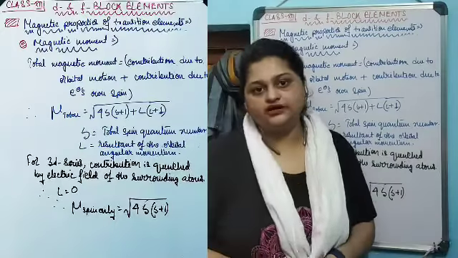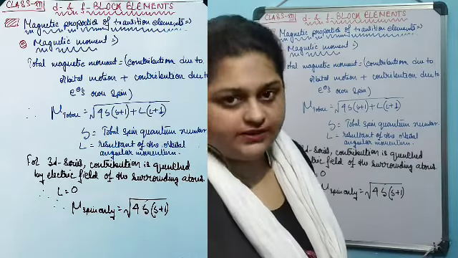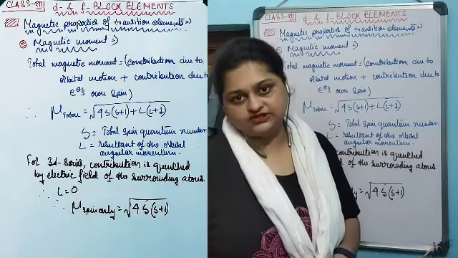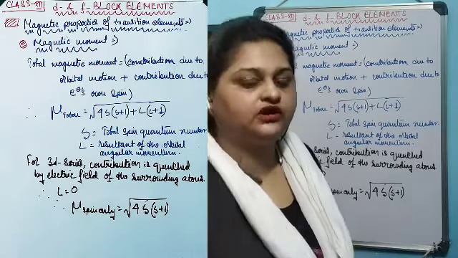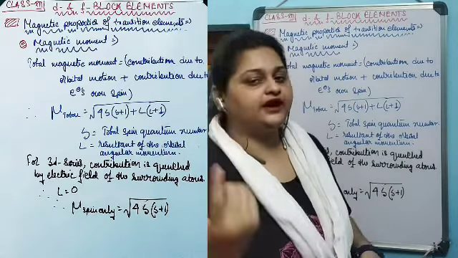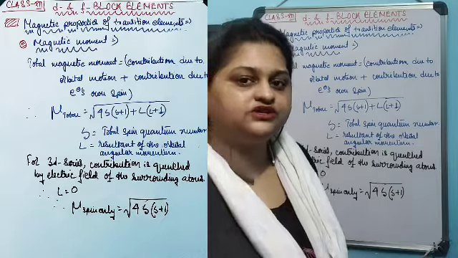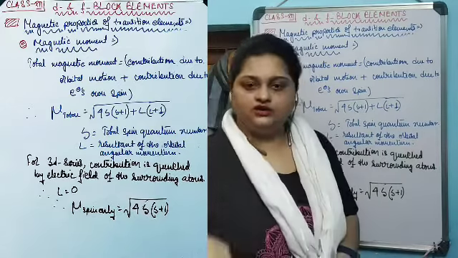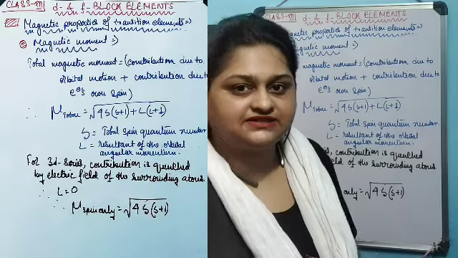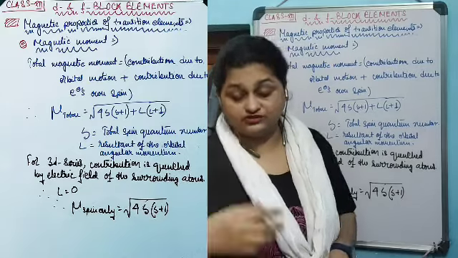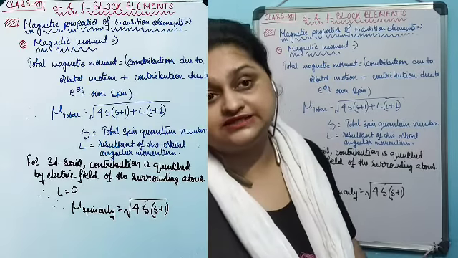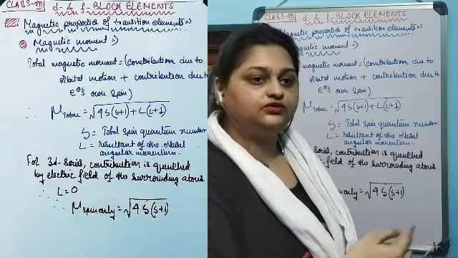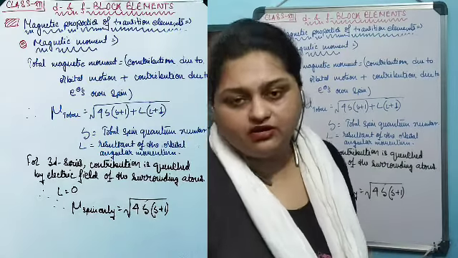When a charged particle moves, it creates a magnetic field. Now, an electron is a charged particle, and it is rotating around its own axis and also around the nucleus. The rotation around its own axis, that is its spin, creates a spin magnetic moment, and when it is rotating around the nucleus, it creates an orbital magnetic moment.